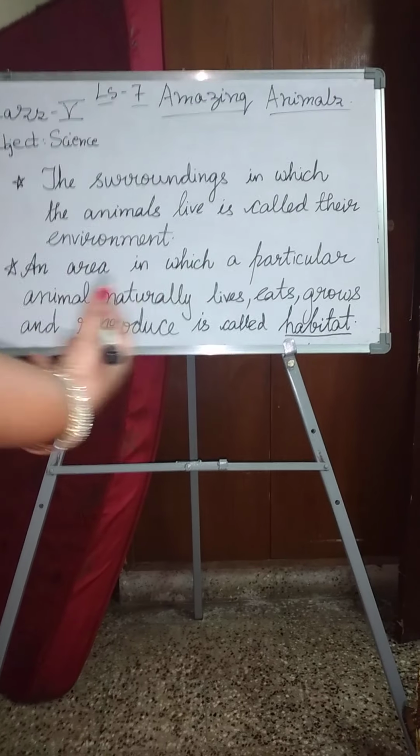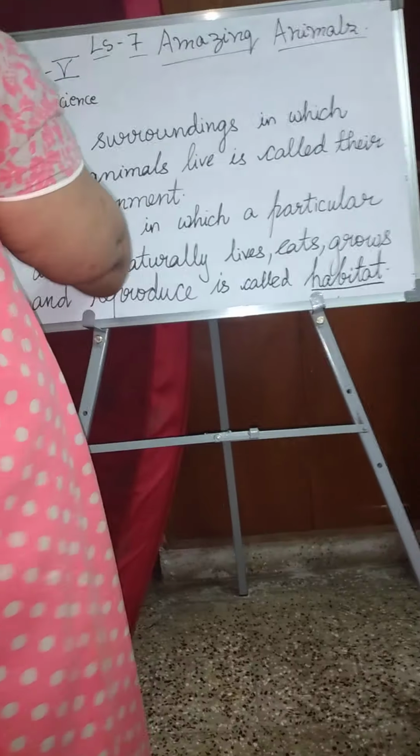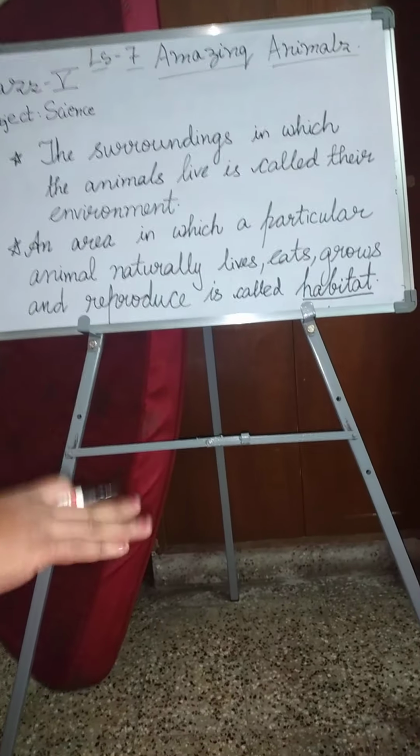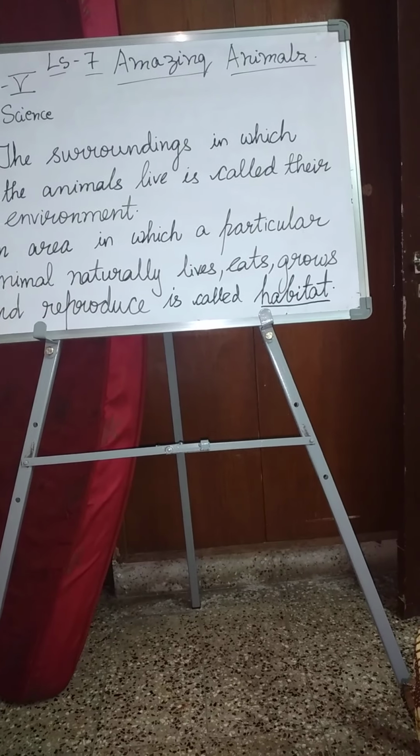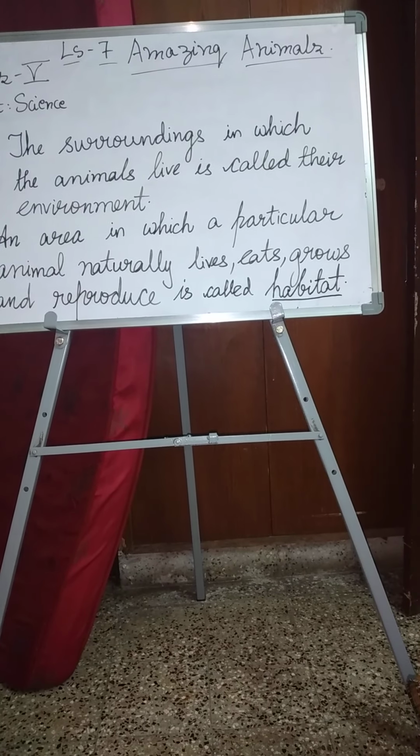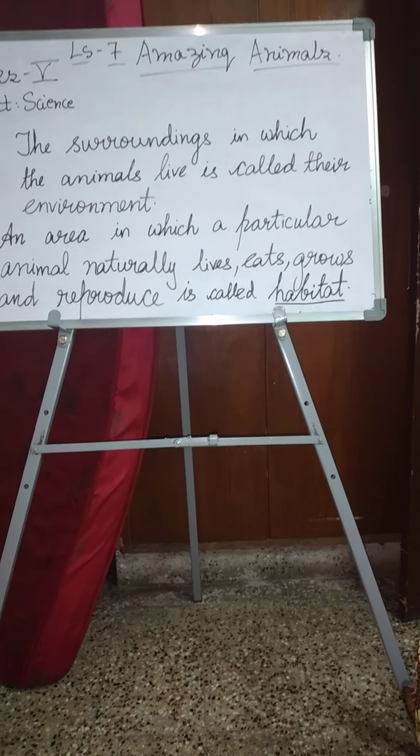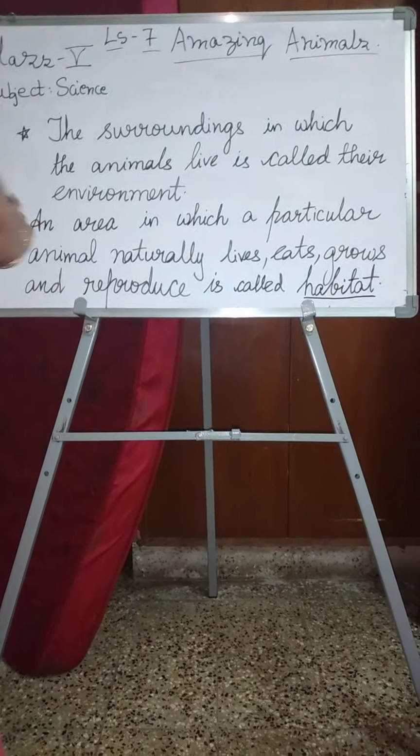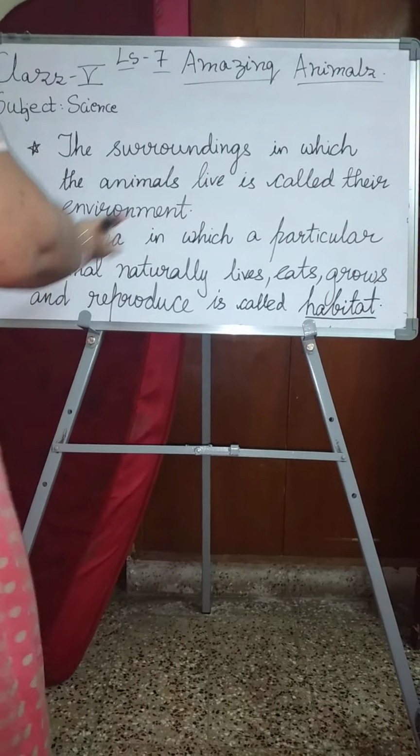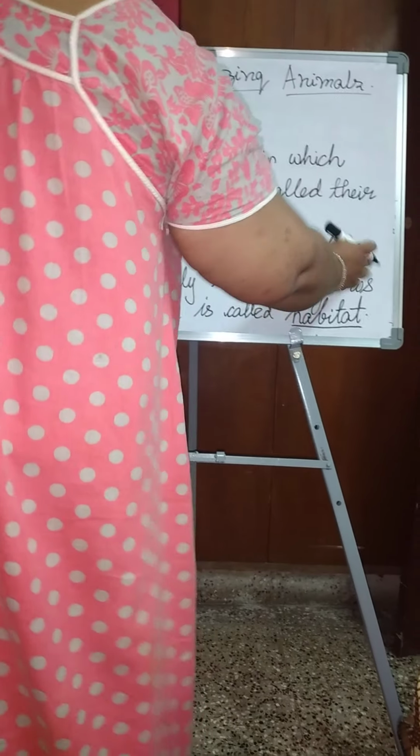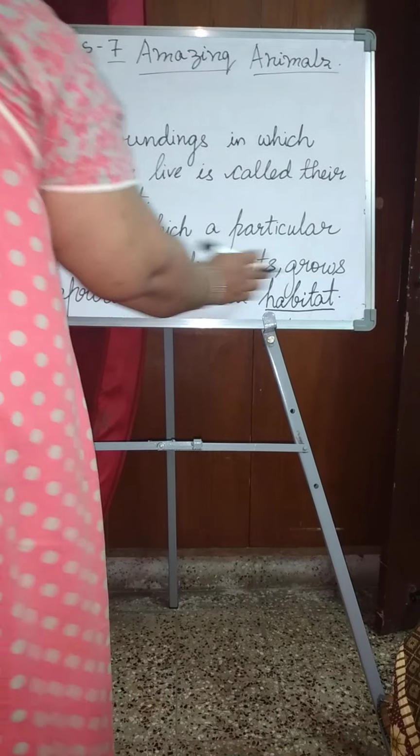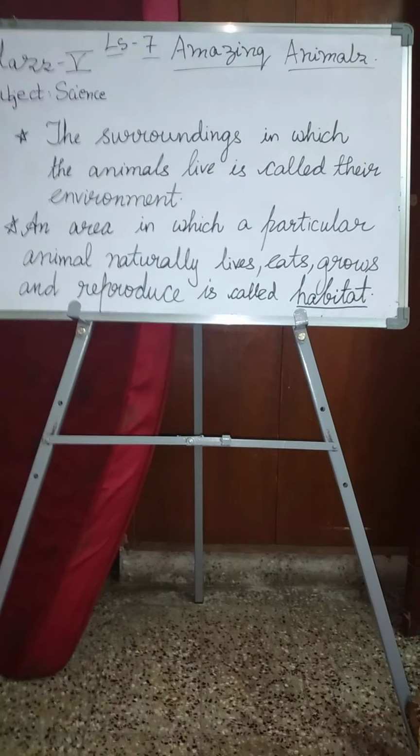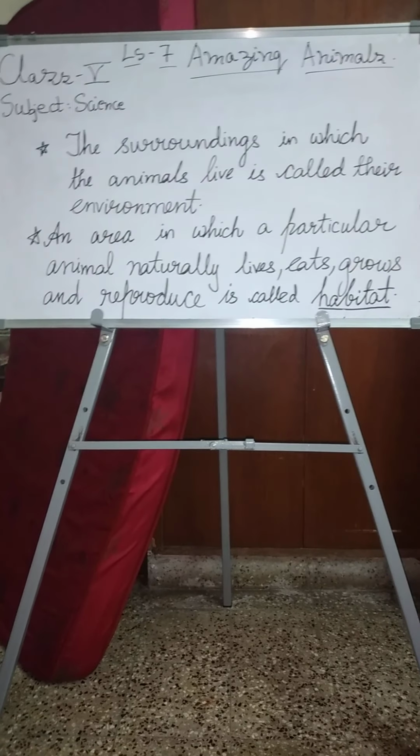In the same way, animals also, according to the environment, their body has been made. God has given different bodies for different animals. Like now we are going to discuss. So again I will tell this definition. See, children, an area in which a particular animal naturally lives, eats, grows, and reproduces is called habitat. Okay. What is the spelling of habitat? Habitat. Habitat. Now, look into the textbook, children.